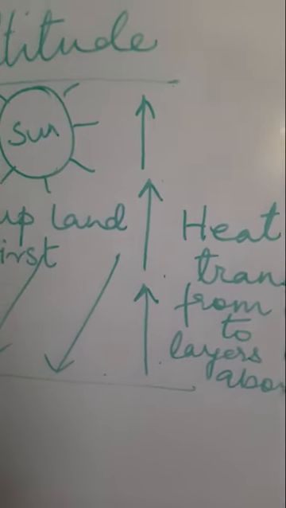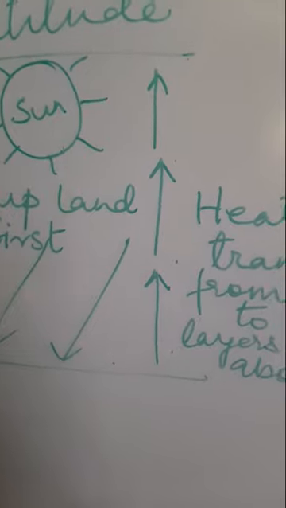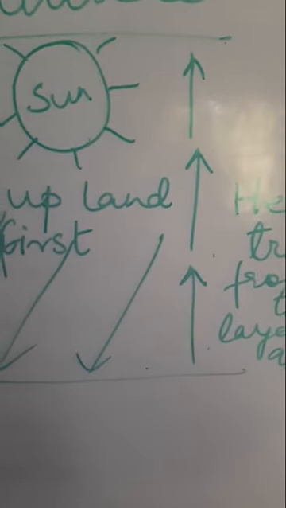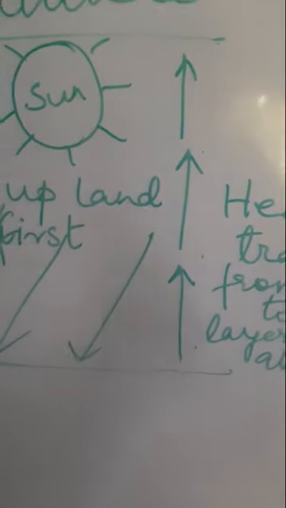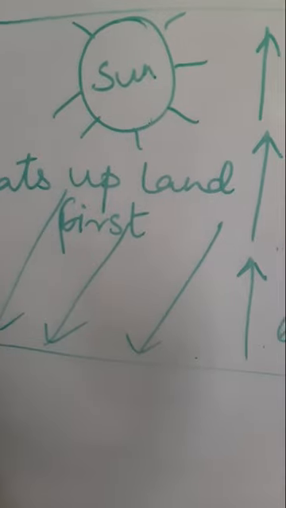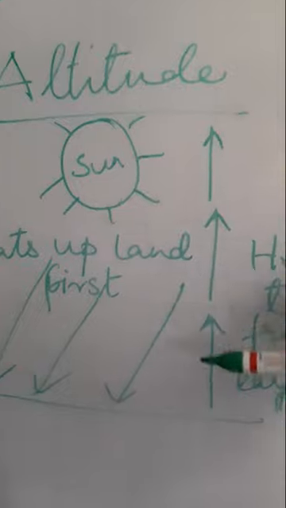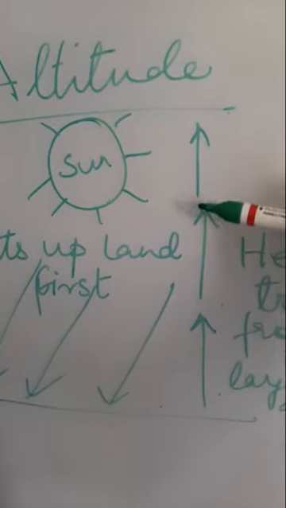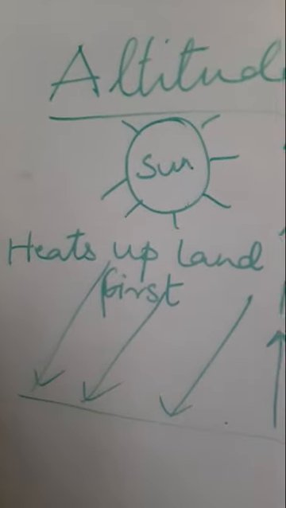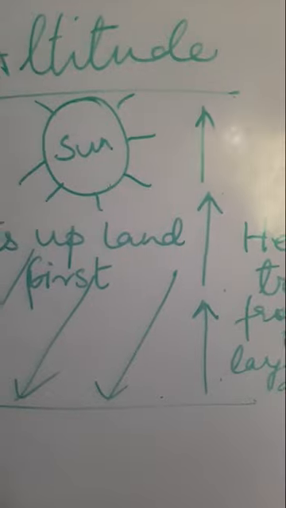But what is the rate of heating up? The rate of heating up, or the rate of cooling, you can say, of the air, because heat is transmitted from the lower layers of air to the upper layers of air. Now suppose here it is 0 meters.